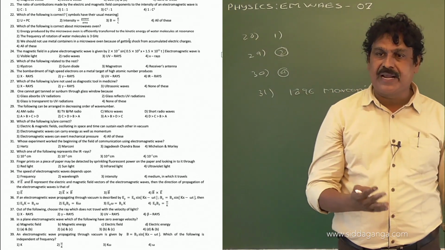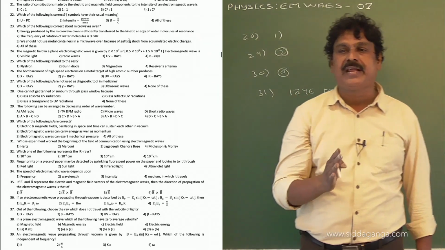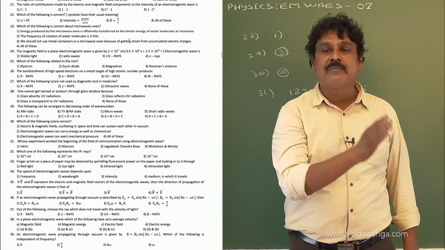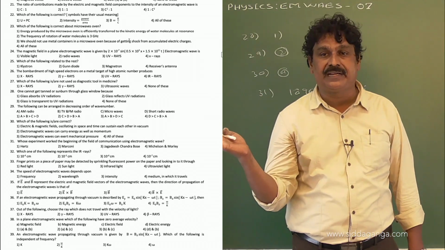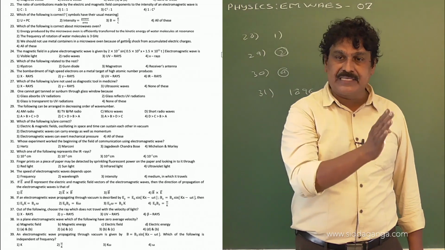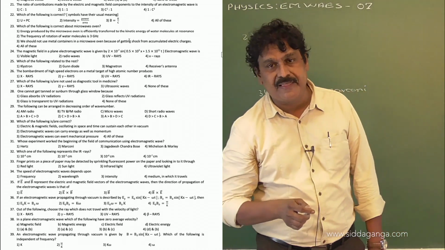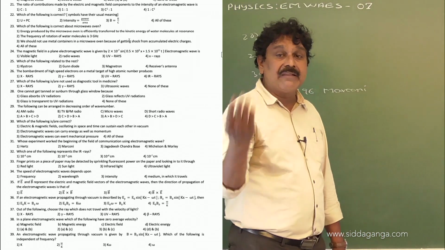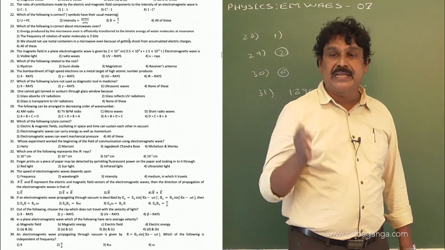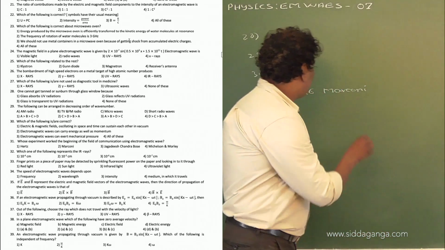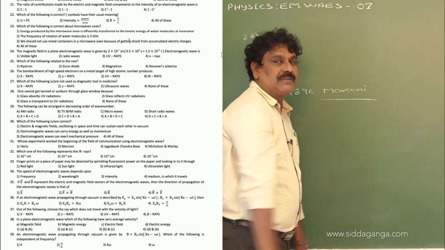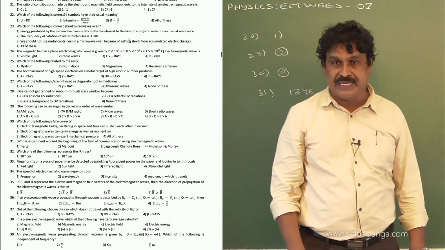Using this system, he could transmit a message from one place to another, across the English Channel, and that was the first time, in 1896, and later on he invented the radio. It is the first wireless communication. Therefore, Marconi is considered the father of wireless communication.